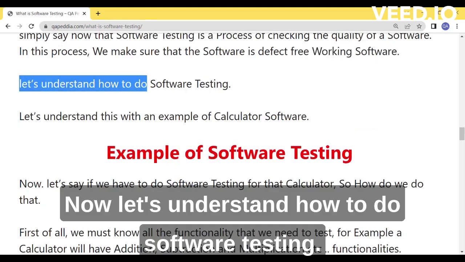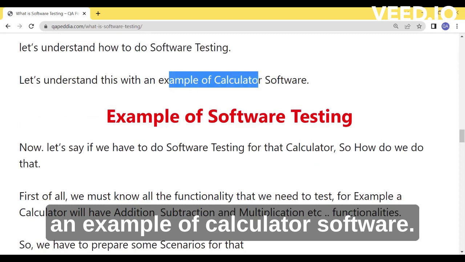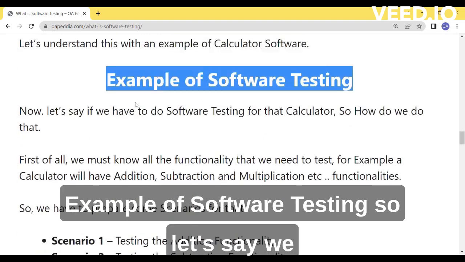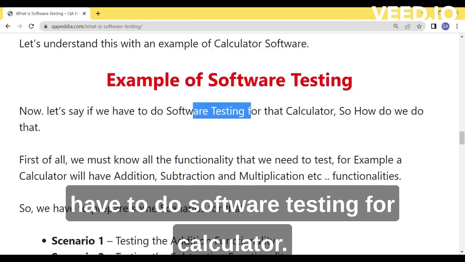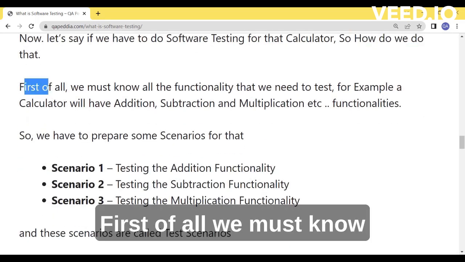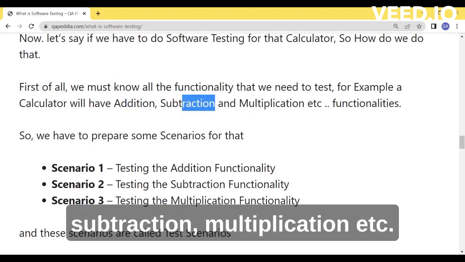Now let's understand how to do software testing. We will understand this with an example of calculator software, an example of software testing. Let's say we have to do software testing for calculator. So how do we do that? First of all, we must know the functionalities of the calculator. So it will be addition, subtraction, multiplication, etc.